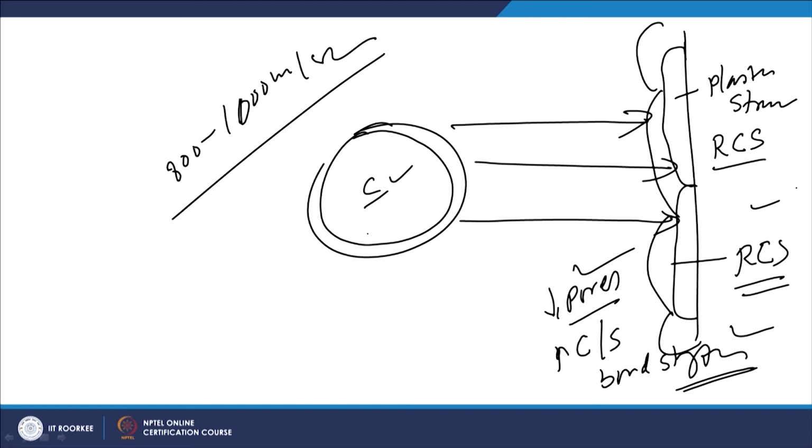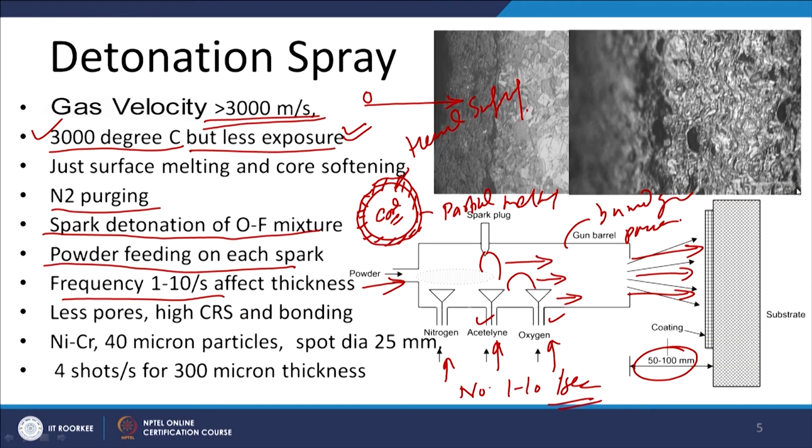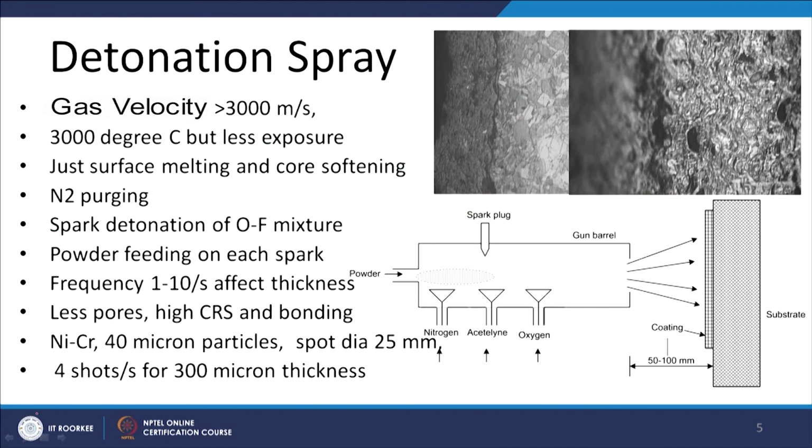residual compressive stresses. Now, one typical result for detonation sprayed material: these two micrographs show nickel chromium material with a powder particle size of 40 micrometers sprayed over the surface of a substrate with a spot diameter of 25 mm. The detonation spraying was carried out at the rate of 4 shots per second to develop a coating of 300 micrometers.